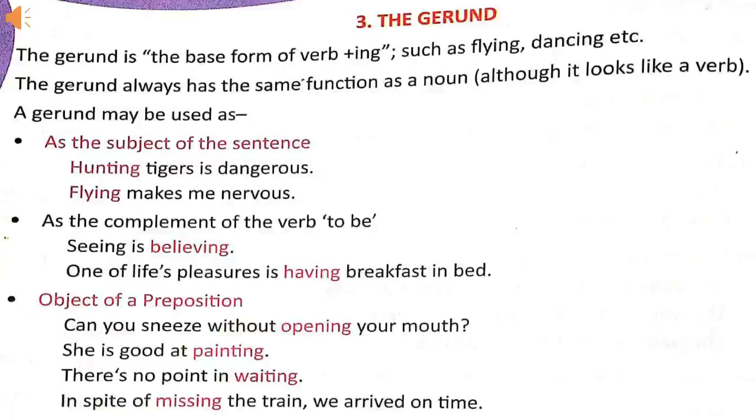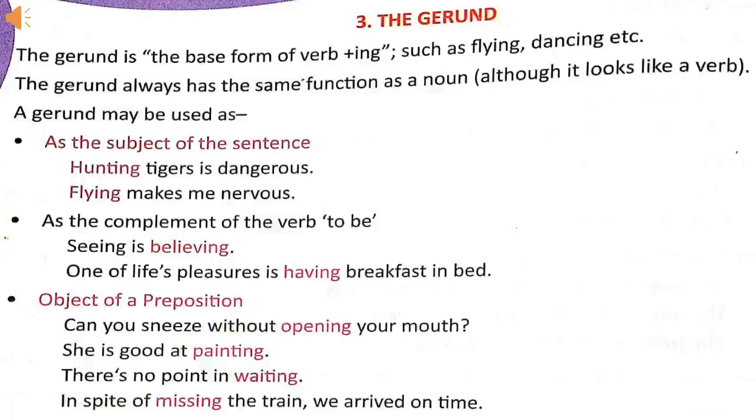It is also used as the complement of the verb to be. Seeing is believing. One of life's pleasures is having breakfast in bed. Believing and having are used as the complement of the verb.